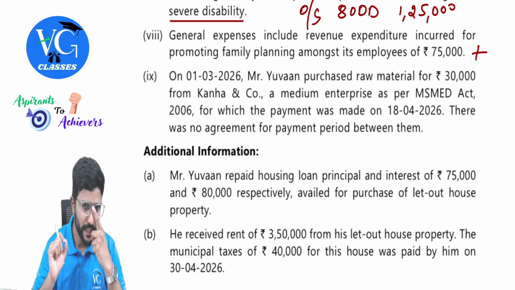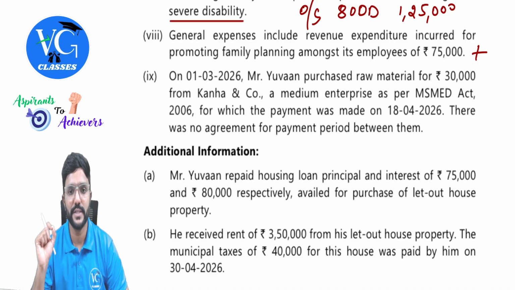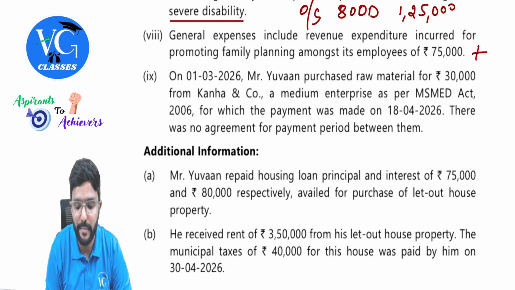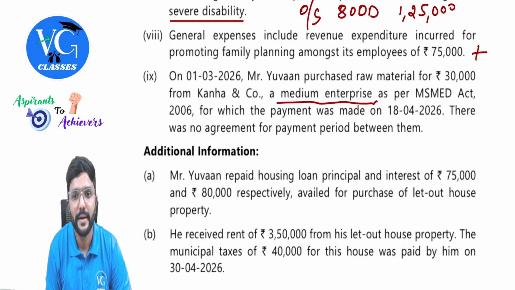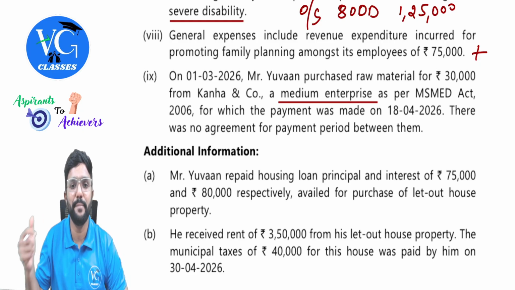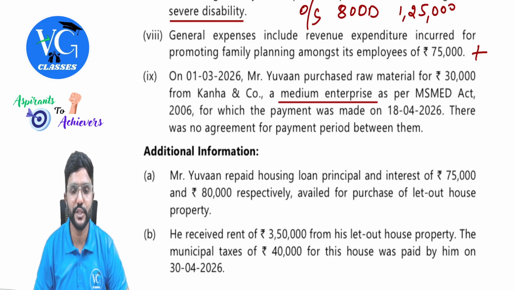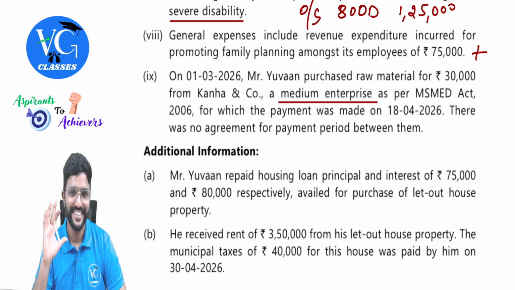Disallowed. Next. On 1st March 2026, UN purchased raw material for 30,000 from Khanna and Co., a medium enterprise as per MSMED Act 2006, for which the payment was made on 18th April 2026. There was no agreement for payment period between them. Guys, very tricky.